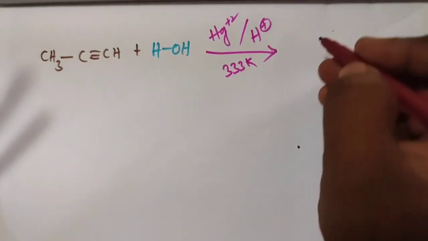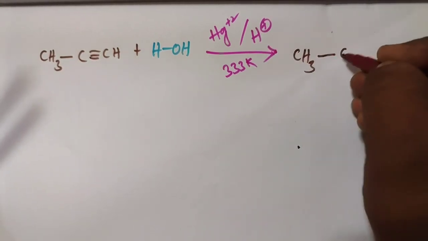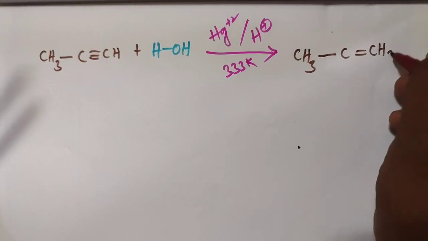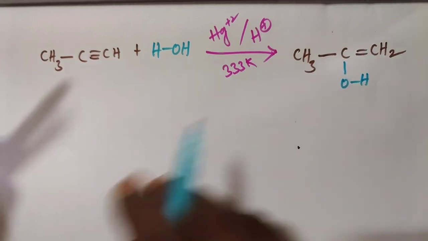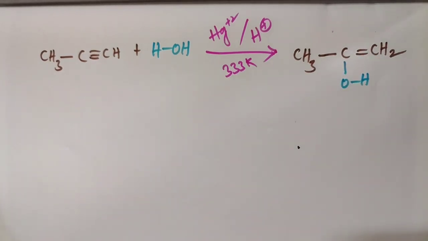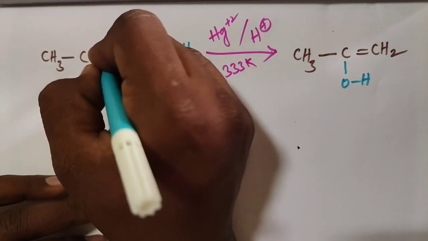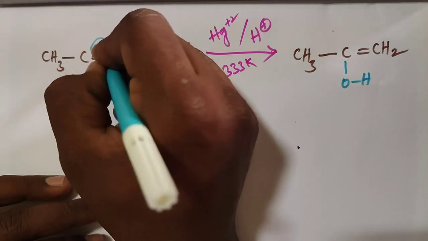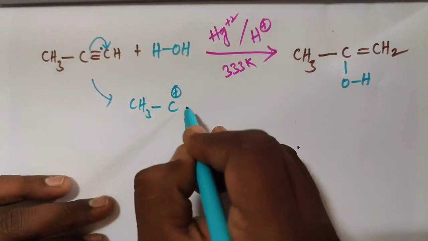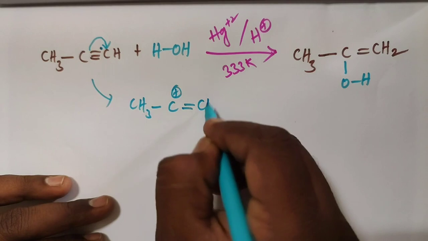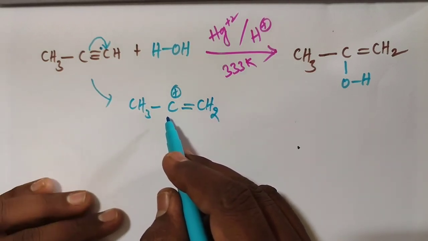The product is CH3 C double bond CH2, with OH added to the middle carbon because of the stable vinylic carbocation. In the same way the bond shifts and we get CH3 C plus double bond CH2, which is a stable carbocation.